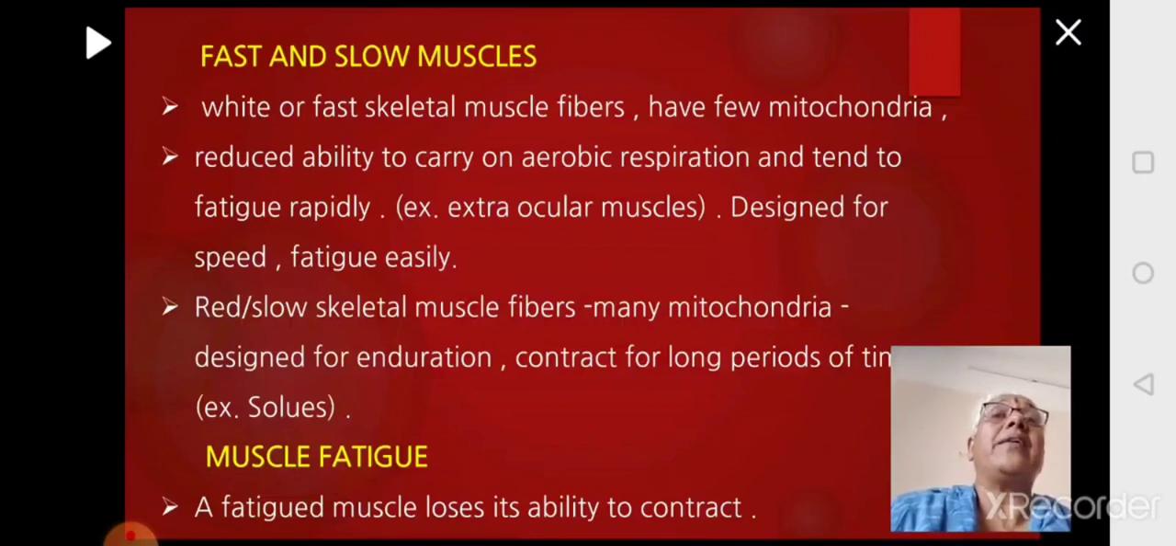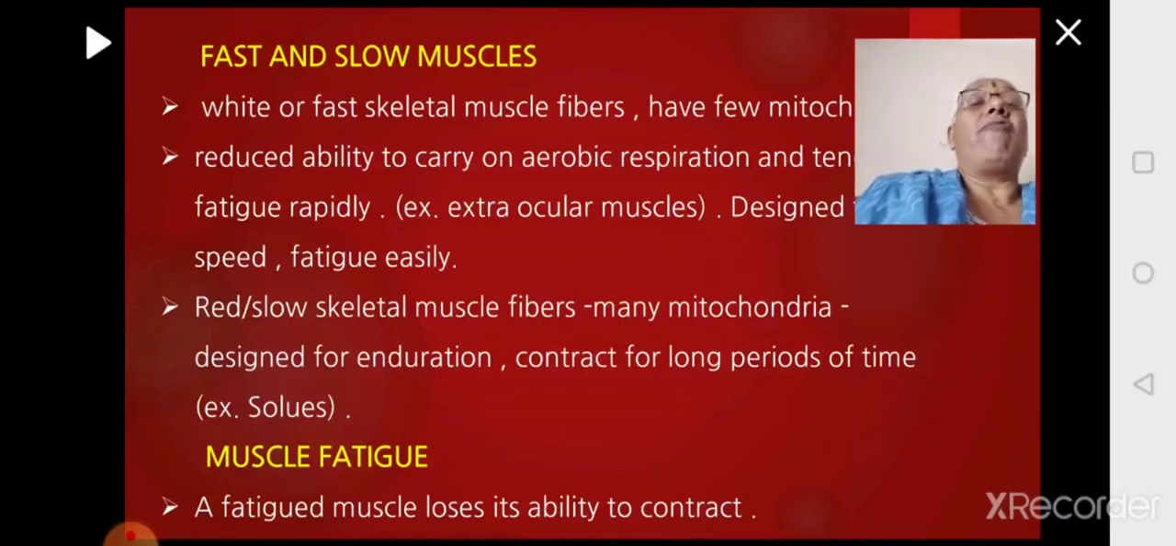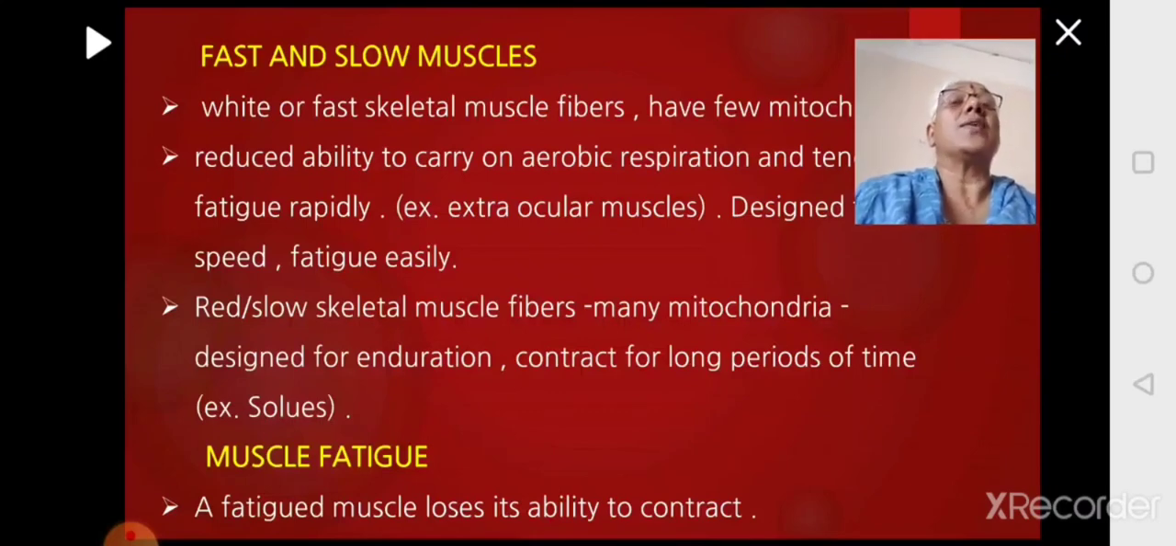Whereas if you look at the red or slow muscles, they have a greater number of mitochondria. They are designed for endurance activity, which means the activity can go on for a long time. That is the soleus muscle in your leg. Whenever you're walking or swimming, if you're used to swimming, you don't get tired. You can walk for a longer time compared to running. That is because it is supported by the red or slow skeletal muscle.